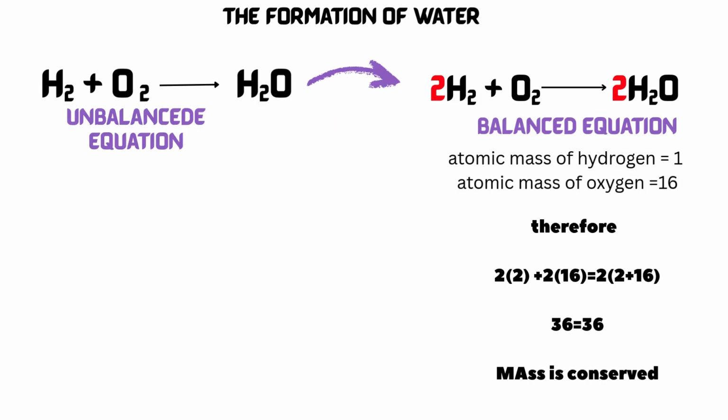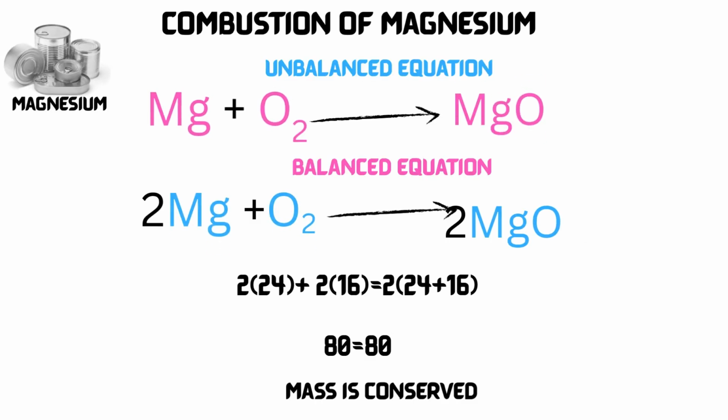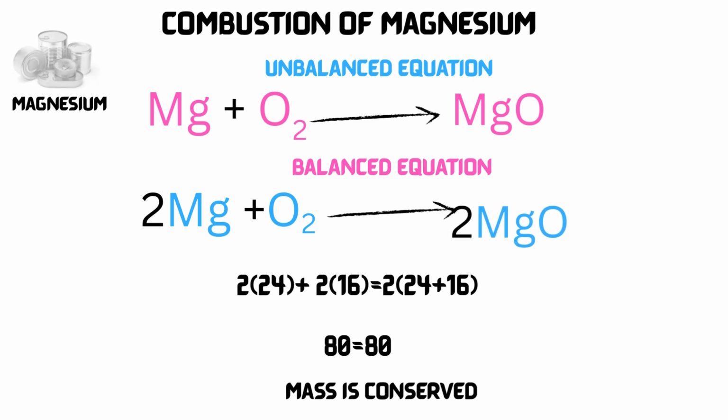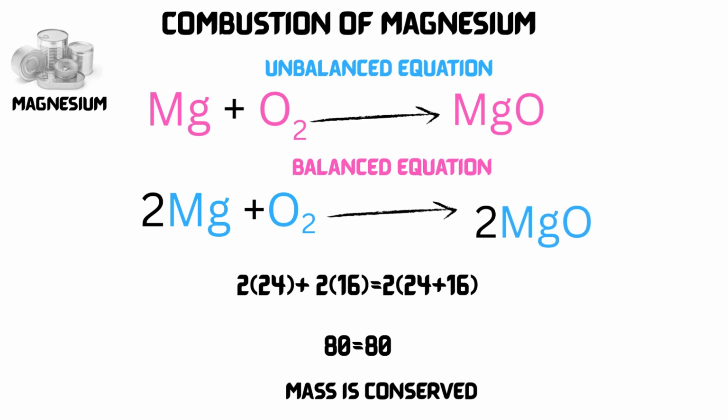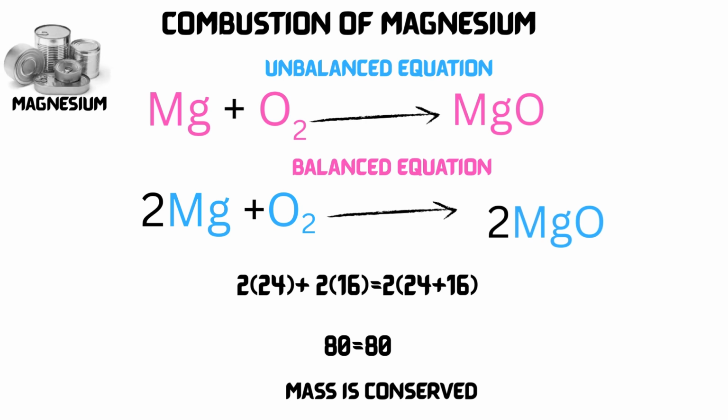After the reaction, we produce 36 grams of water. Mass is conserved. Here's another example: the combustion of magnesium. In this reaction, magnesium combines with oxygen from the air to form magnesium oxide. If done in a closed crucible, you'll observe that the mass of the solid increases because oxygen atoms from the air are now part of the product.